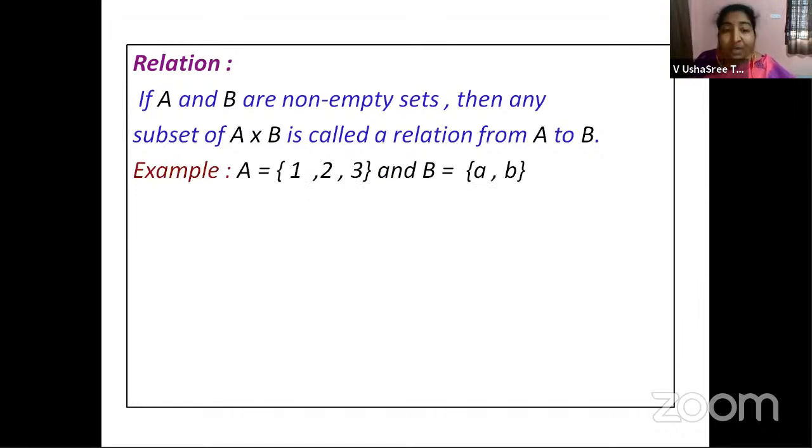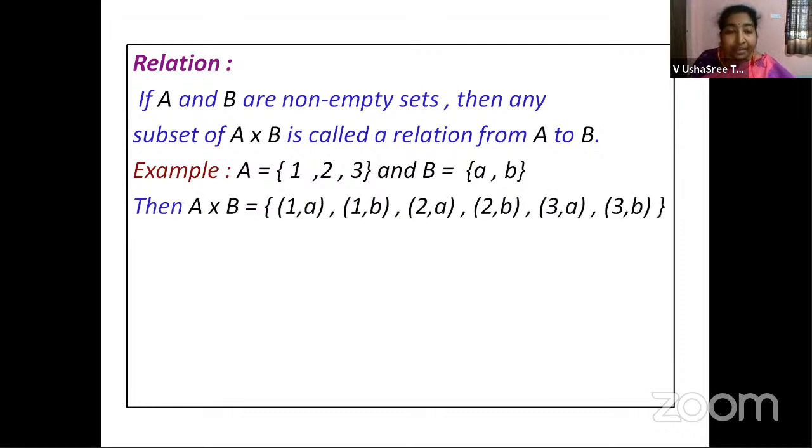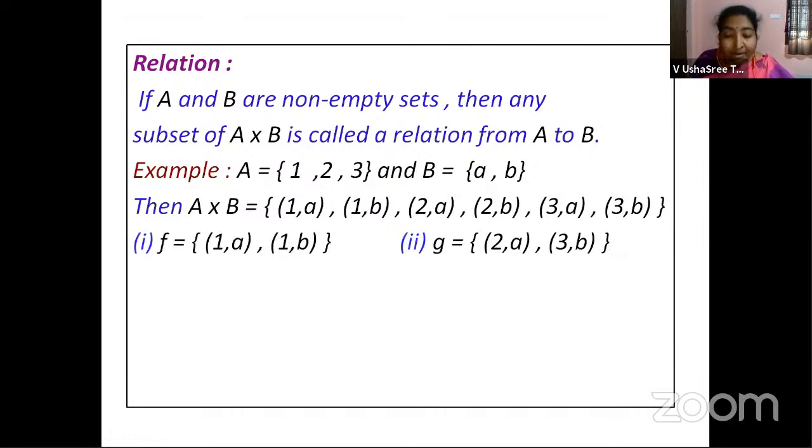So A is equal to {1, 2, 3}, the same example I'm taking, children. Then A cross B is (1, a), (1, b), (2, a), (2, b), (3, a), and (3, b). This is the Cartesian product, right? Now we can take any number of relations on this Cartesian product. Why? Because we are taking a subset of the Cartesian product, right?